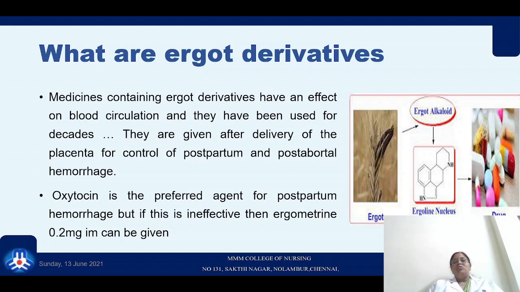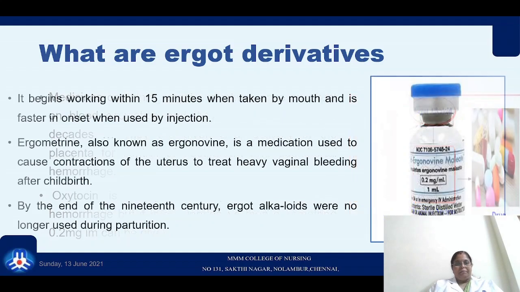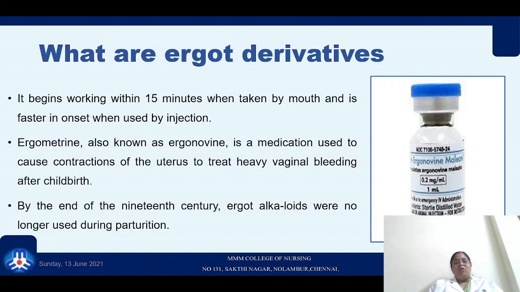This is usually used for mothers after the delivery of the placenta for the control of postpartum hemorrhage. Oxytocin is also considered equally important compared to Methergine as a prophylaxis in the active management of the 3rd stage of labor. As soon as the ergot derivative is given, you can see the initiation of action within 15 minutes when taken by mouth, and it is faster in onset when used by injection. Ergometrine, also called ergonovine, is a medication used to cause contractions of the uterus to treat heavy vaginal bleeding after childbirth.